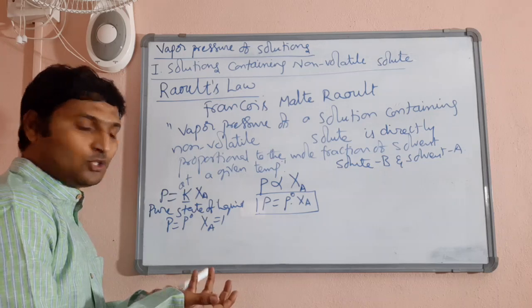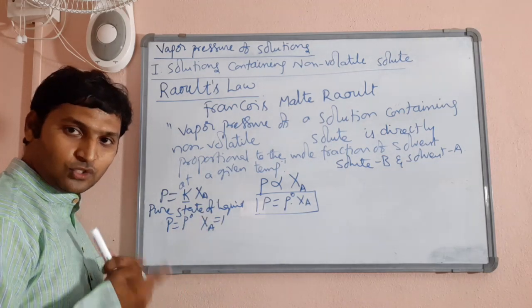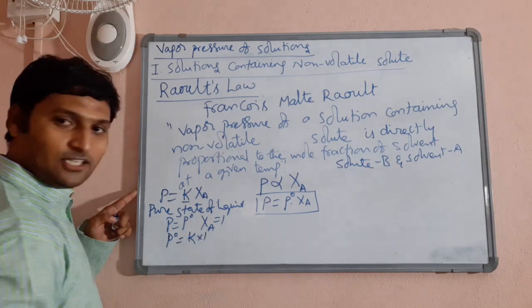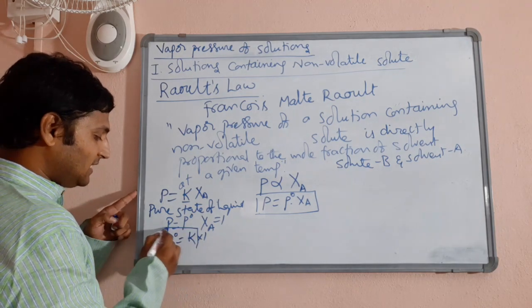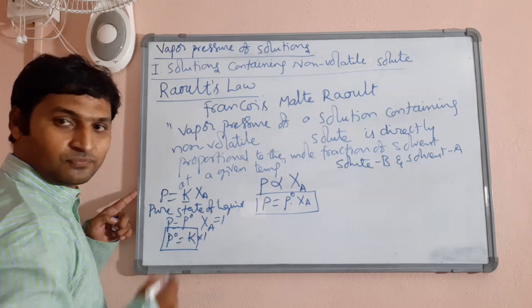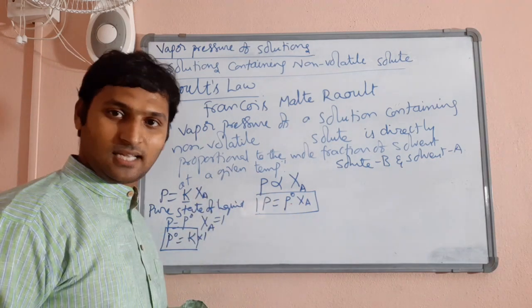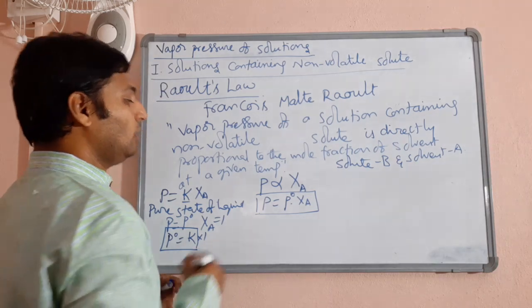Since you don't have any solute, the mole fraction will be 1. So P naught is equal to K into 1. Therefore, K is equal to P naught. That is how I can take P naught as the proportionality constant K. Clear?